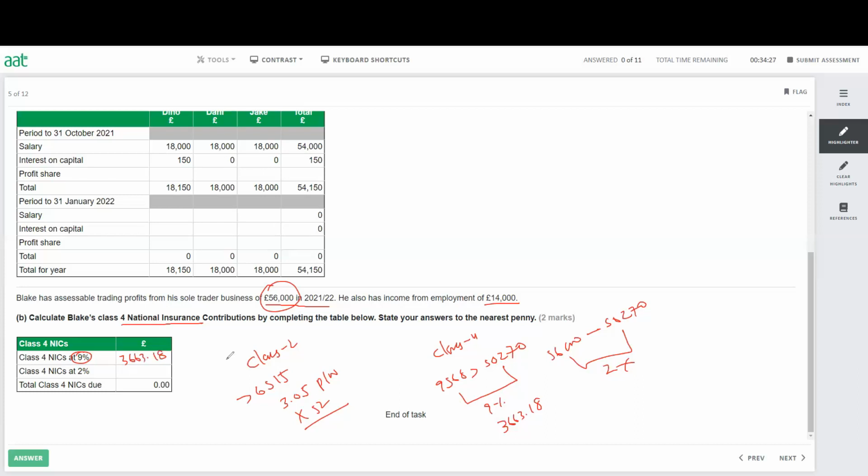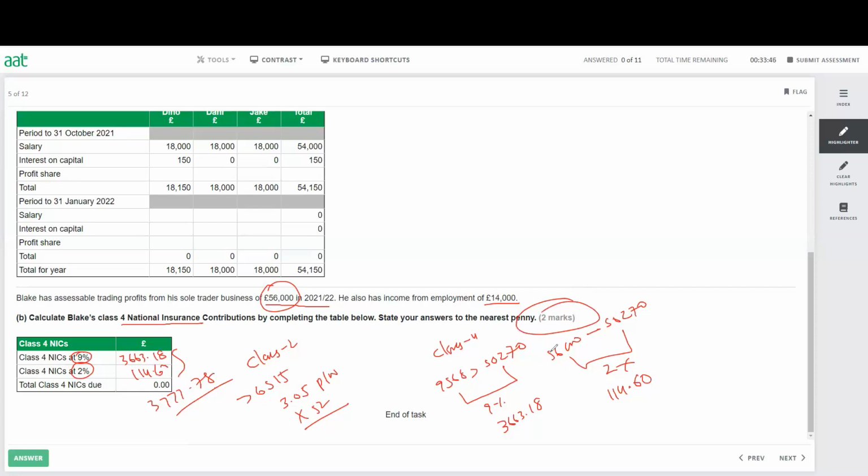And the next one we have here, class 4, 2%, the difference between these two. So 56,000 minus 50,270 times by 2%. That is 114.60, and that will give you a total of 3777.78. So this question is quite straightforward, and you will get a very easy 2 marks if you know these formulas.